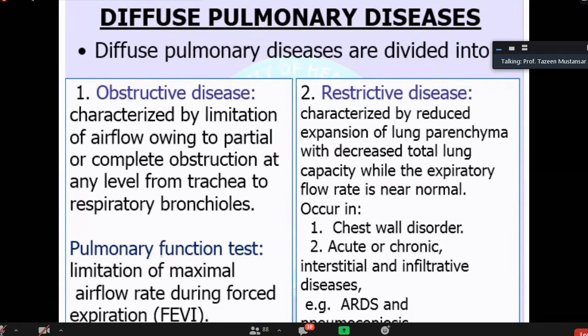So it could be because of chest wall disorders. It could be acute or chronic. This lecture is not about the restrictive airway disease. It is only for the obstructive. One of the examples of restrictive disease is ARDS and pneumoconiosis. Okay, coming to the next slide.